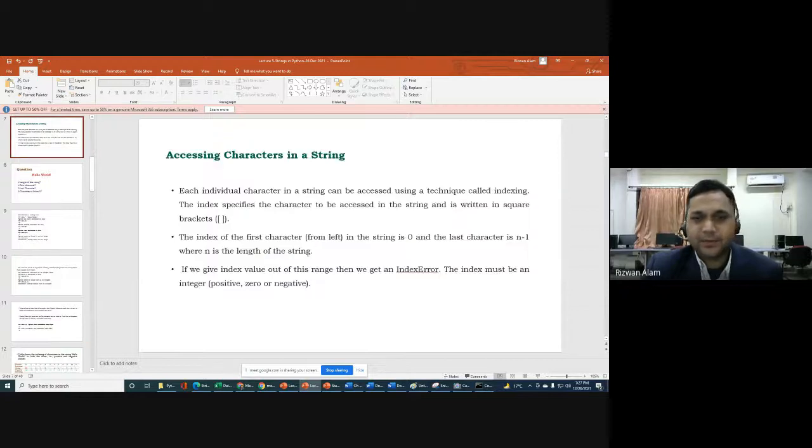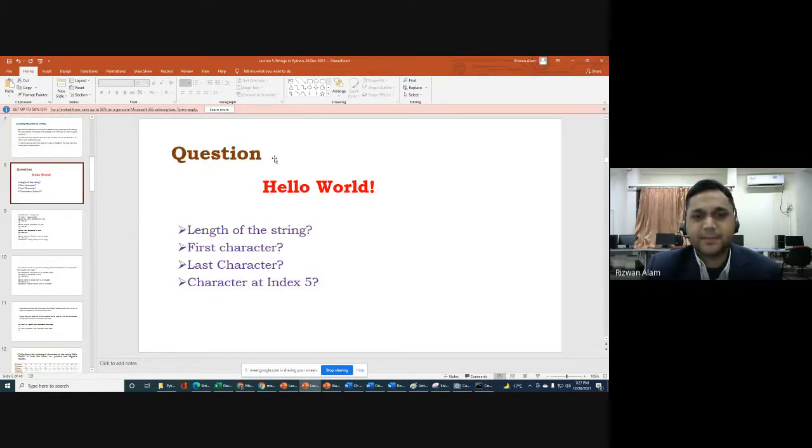If we are going to discuss strings, the next question is: if you have this string hello world, then what is the length of the string? There may be an answer of counting the total characters: 1, 2, 3, 4, 5, 6, 7, 8, 9, 10 and 11. So are you going to count this space as a character or not?